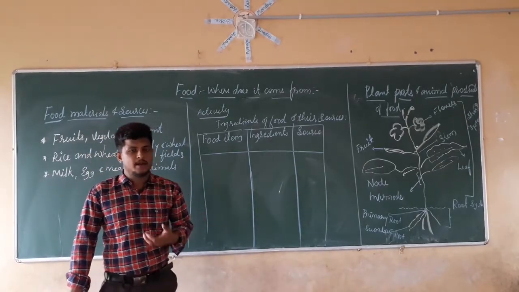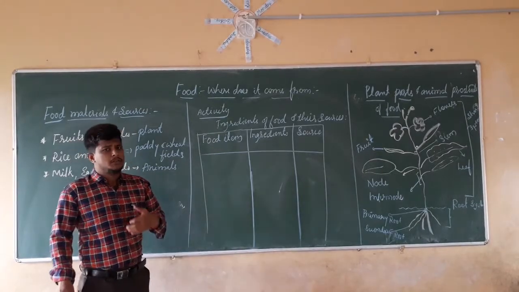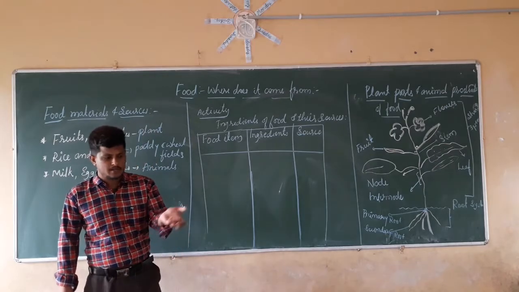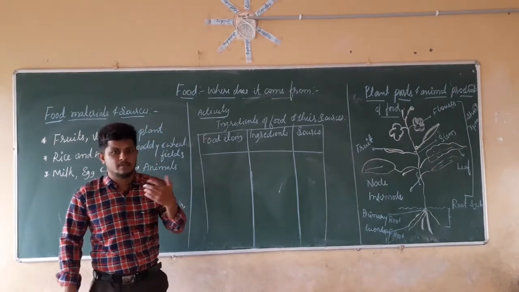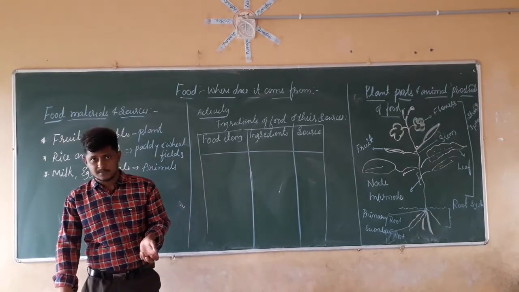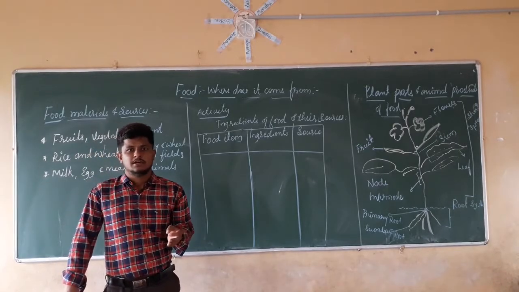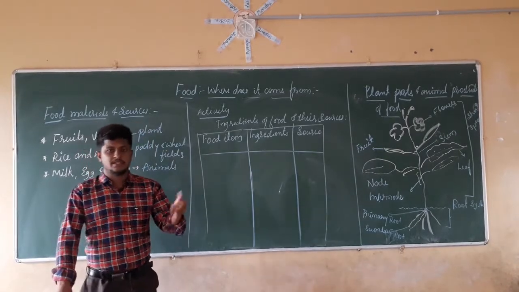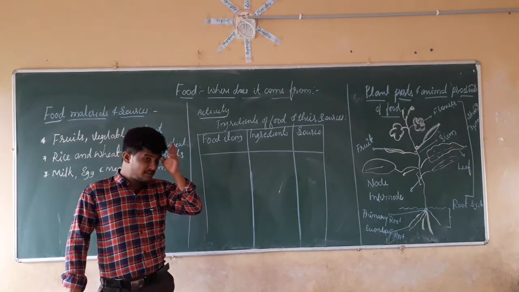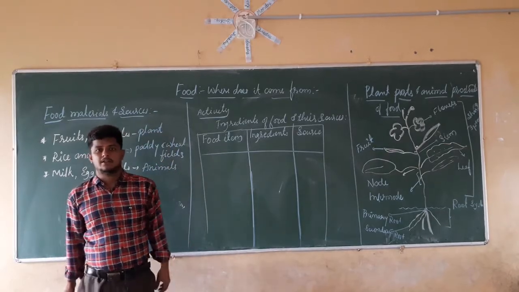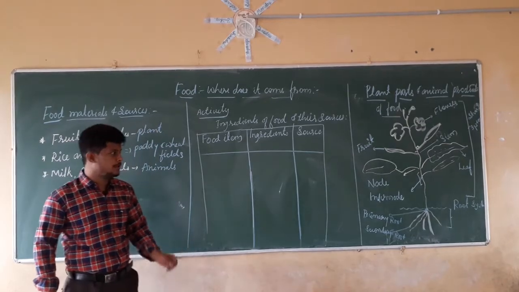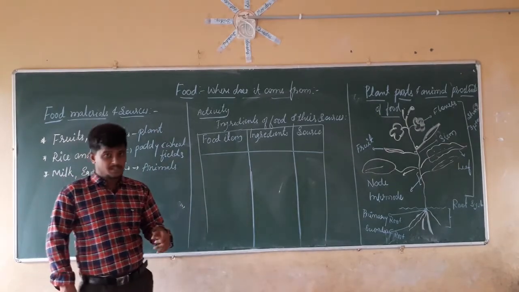If common ingredients are coming, then those common ingredients are coming from a source. Take an example: if we are using water, where is water coming from? It is going to come from wells, rivers or bore wells. Water is a natural resource, that's why we can't say exactly where it is coming from. In the same manner, salt can be made on the banks of the sea or oceans. Those are not a matter for us.